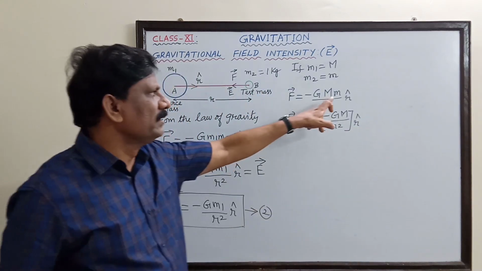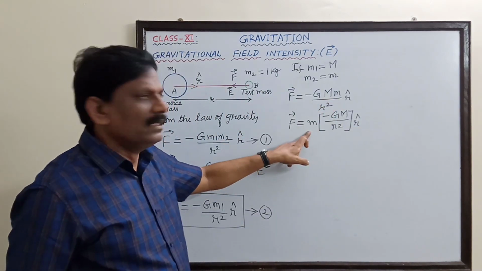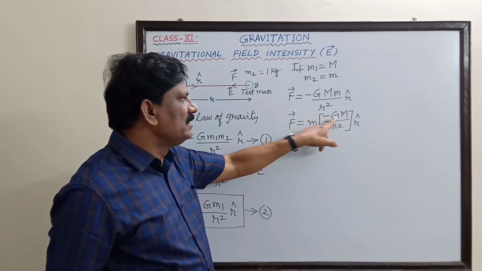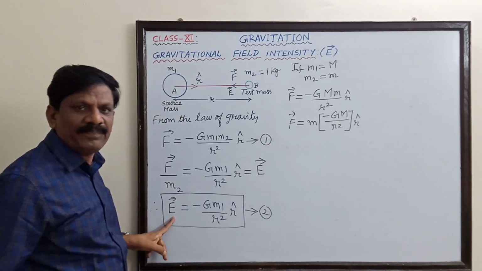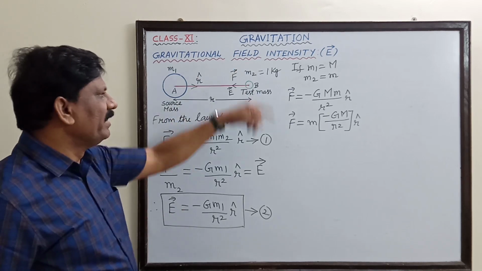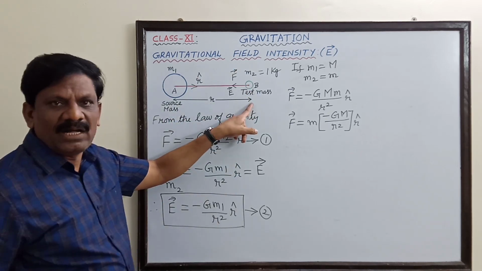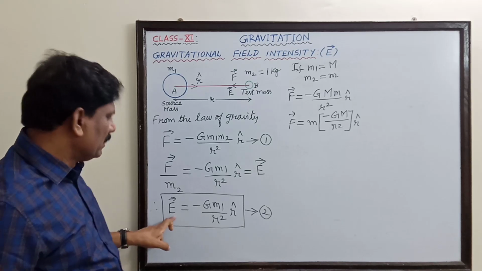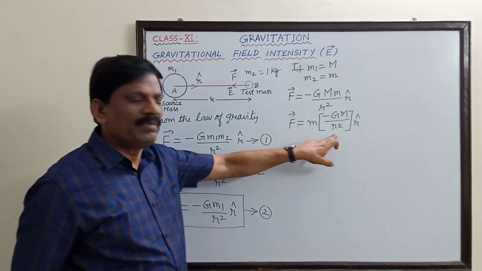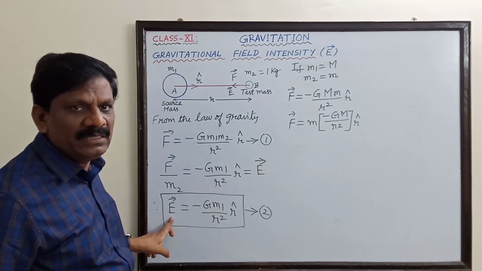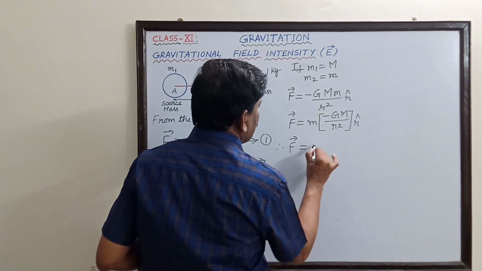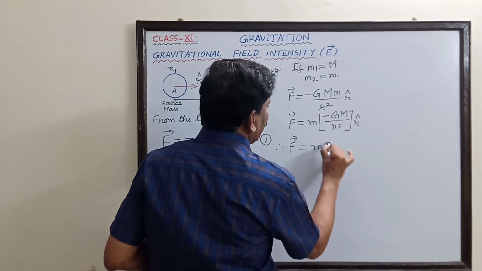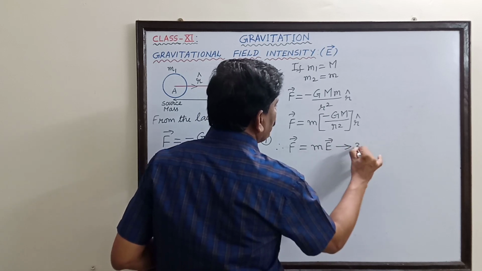I have taken this m term separately. But inside this bracket, minus GM by R square into R cap is nothing but the gravitational field intensity at the distance R. So I can substitute the terms inside the bracket by the term E. Therefore F vector is equal to m into E vector.